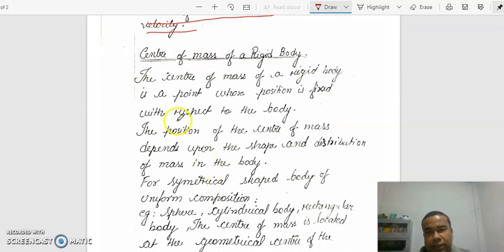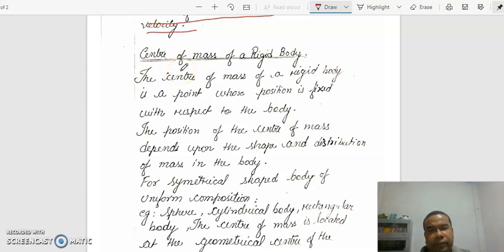Now here I want to say, about center of mass, I have already discussed. The center of mass of a body or a system is the point where the entire or whole mass of the system is concentrated at a single point. So different bodies have different centers of mass.